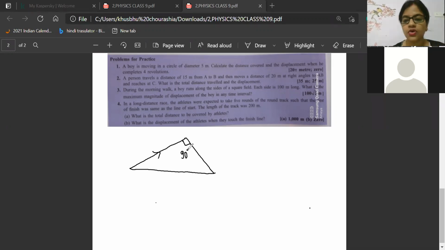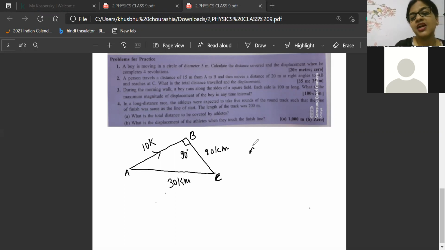this is the road, a 90-degree perpendicular road. So Jiva started moving from A, she went to B and then she went to C. Then auntie, she is covering here 10 kilometer, here 20 kilometer and here 30 kilometer. So total, she is telling her displacement is only 30 kilometer. Then auntie, what will be her distance?